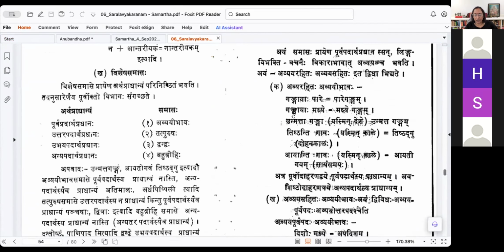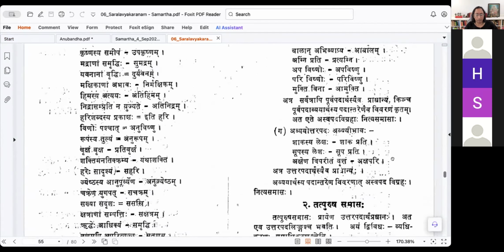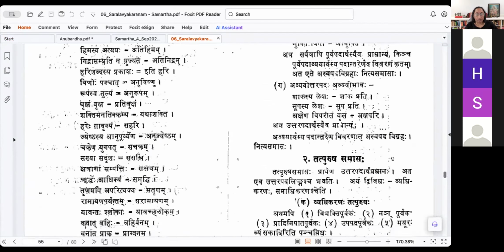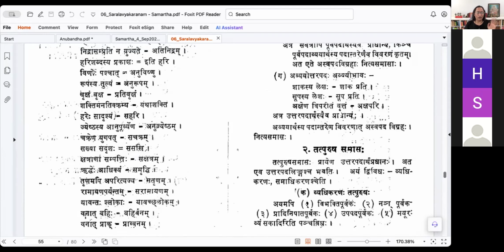See, Gangayaha Pare Gangam is there. So somewhere here you need to look at Avyayibhava. I couldn't find Anugangam especially, and I did a search on that website and found Gangayaha Anu mentioned in some sutra. Gangayaha Anu is the Alaukika Vigraha.